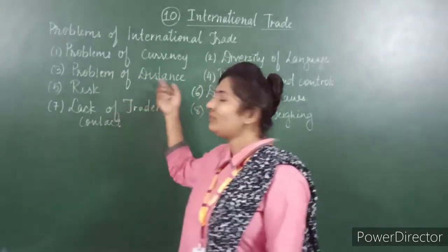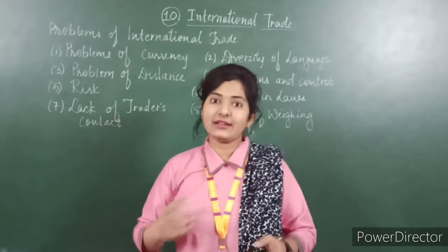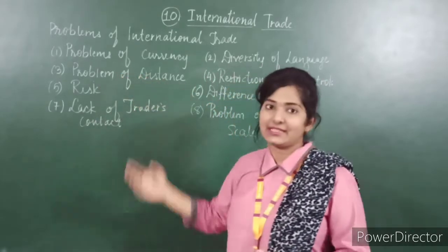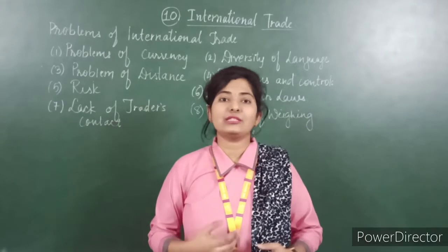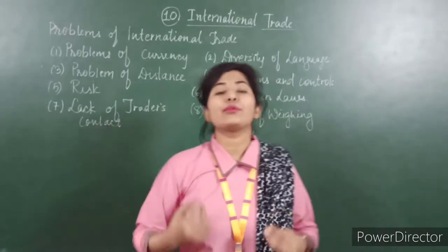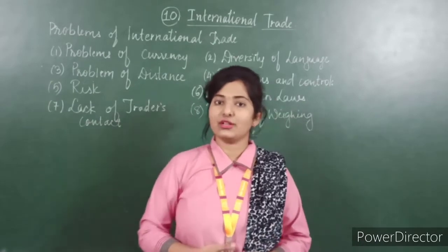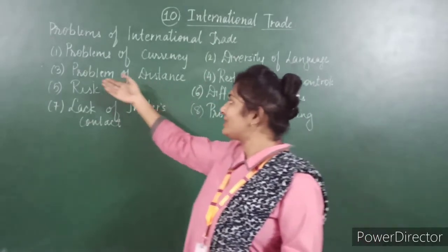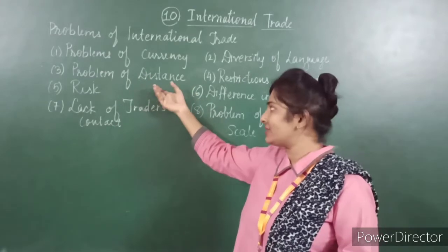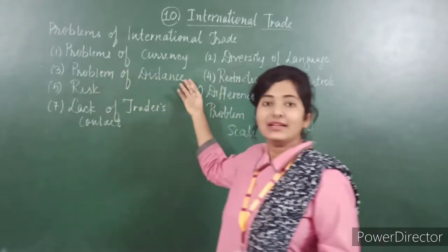Third is problem of distance. In international trading, this problem arises. There is a long distance between two countries, so there are problems related to communication and problems related to transportation. This kind of problem arises because of the long distance. That is the third, problem of distance.